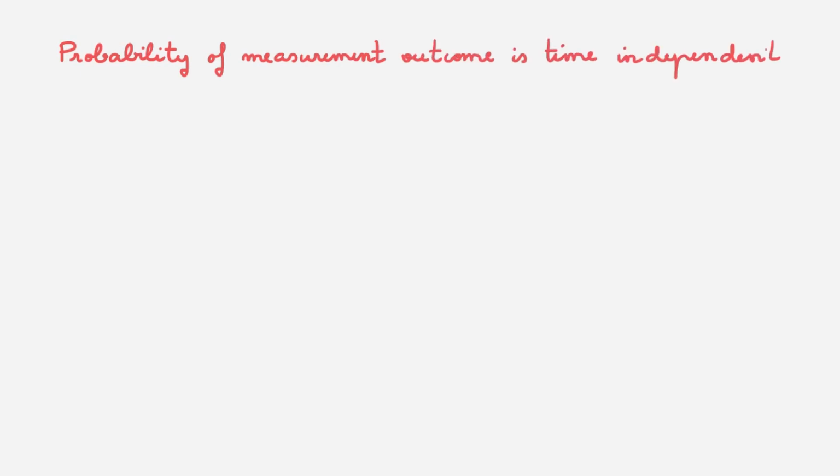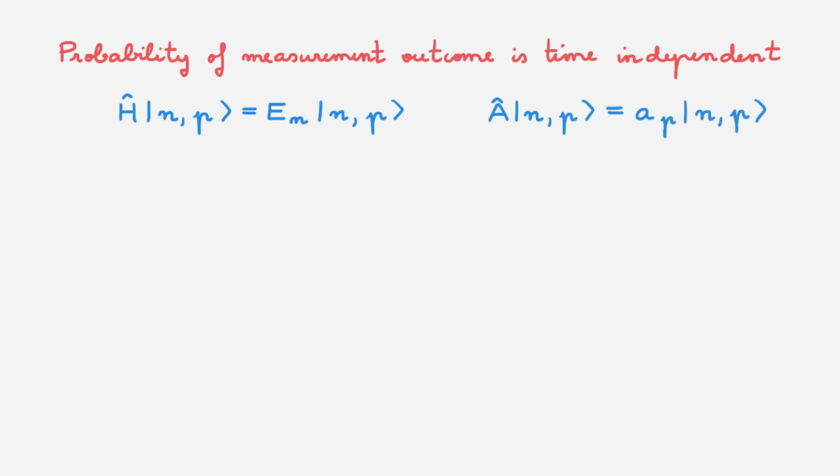The final property associated with constants of motion is that the probability of measuring a particular outcome is time independent. Let's first write the eigenvalue equation for the Hamiltonian. We're going to assume we have a conservative system in which the Hamiltonian is time independent. We also consider again the eigenvalue equation for the constant of motion A.